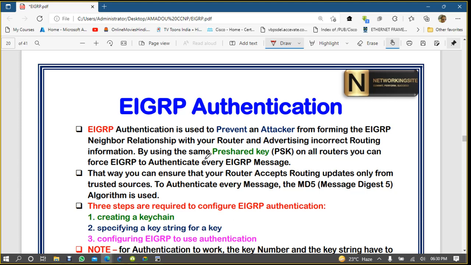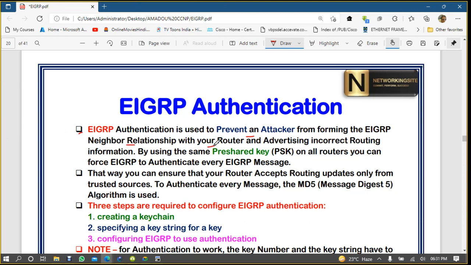If I put a normal EIGRP configuration, what will happen if a hacker runs EIGRP with the same autonomous system number and becomes my neighbor? So EIGRP authentication is used to prevent an attacker from forming an EIGRP neighbor relationship with your router.